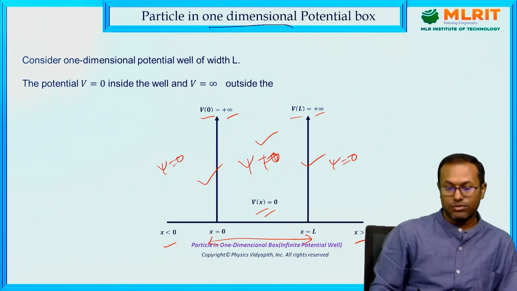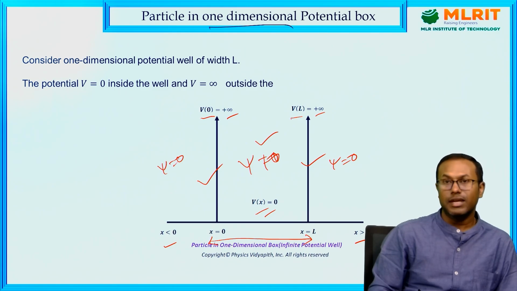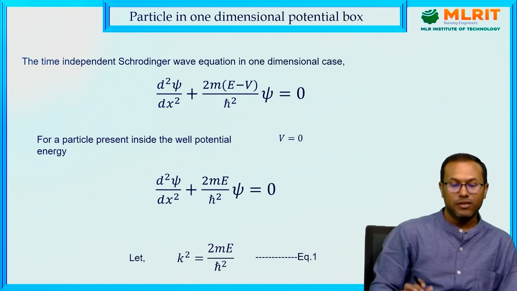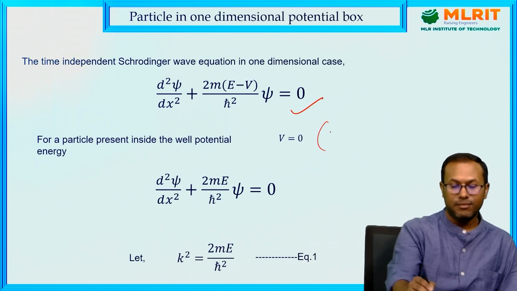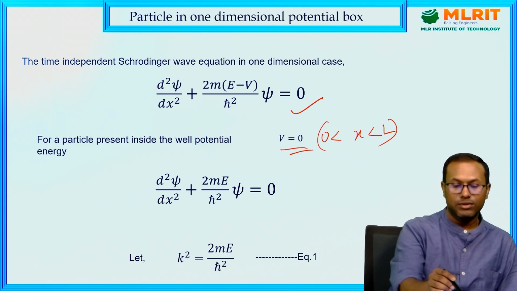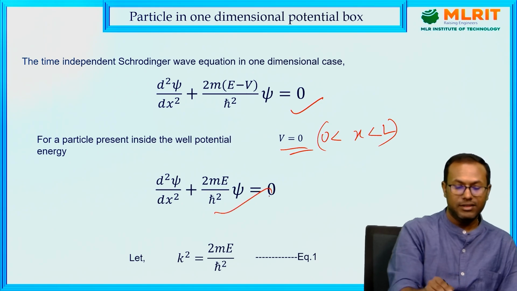Okay, now to solve this type of problem with the help of the Schrodinger time independent wave equation, let's see. So this is the Schrodinger time independent wave equation. Inside the box region, x less than L and greater than 0, in this region potential is 0, so the particle moves freely. So we substitute V equals 0, then we can write this one, where we can consider k square